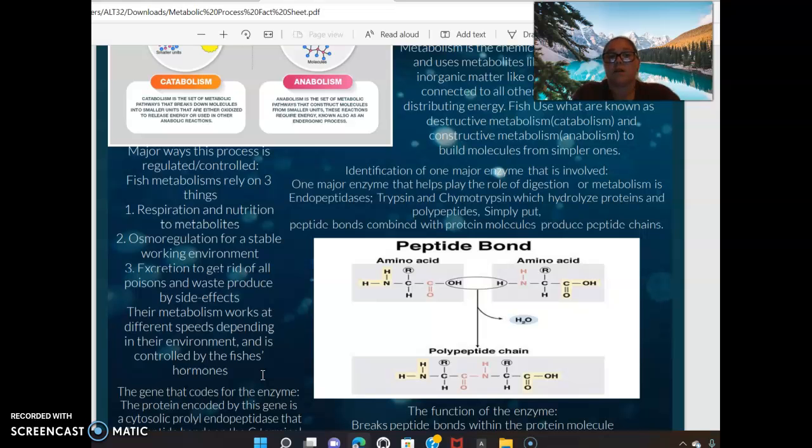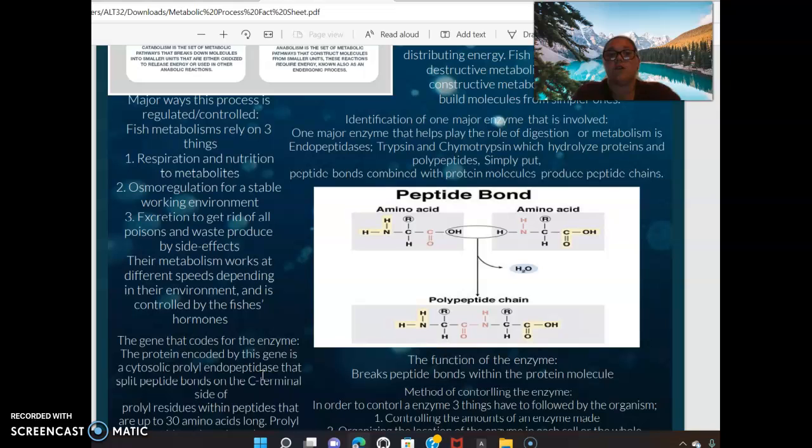Fish metabolisms rely on 3 things: respiration and nutrition to metabolites, osmoregulation for a stable working environment, and excretion to get rid of all poisons and waste produced by side effects. Their metabolism works at different speeds depending on their environment and is controlled by the fish's hormones.